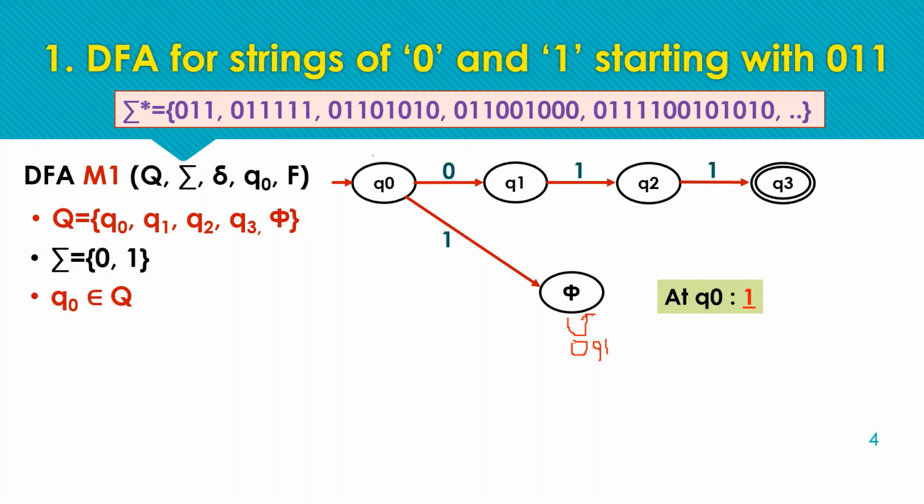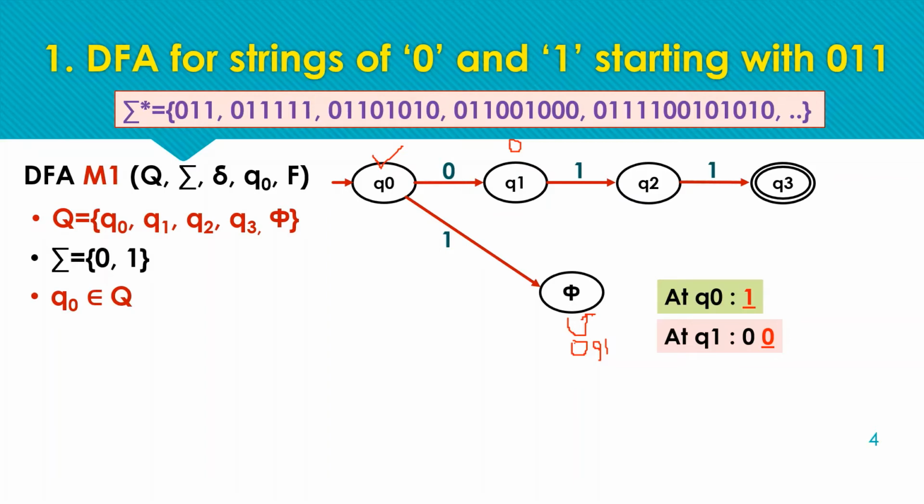Now we can mark Q0 as the complete state, because Q0 has defined all the transitions for all input symbols. Next state to be completed is Q1, and being in Q1 means we have received 0 and we have already defined the transition for 1.